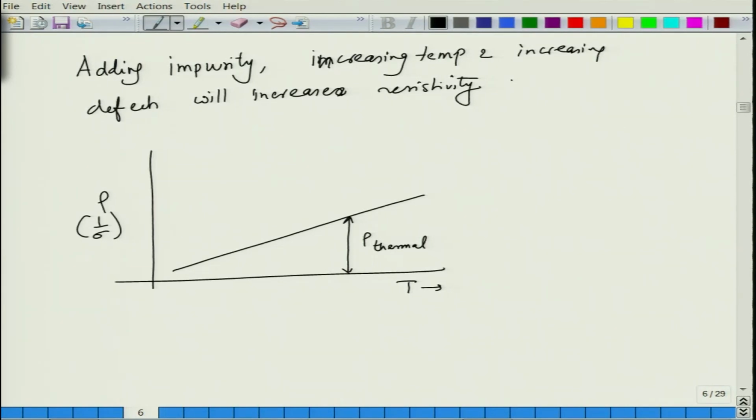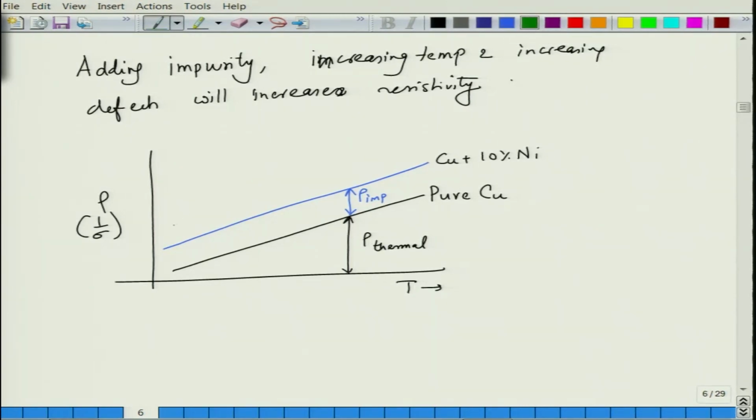Now, let us say we add a little bit of nickel to it. So, this is pure copper. When you add a little bit of nickel, let us say copper plus 10% nickel, it increases the resistivity. As a result, the extra contribution is rho impurity. Okay. Now, let us say you add some amount of deformation to it.